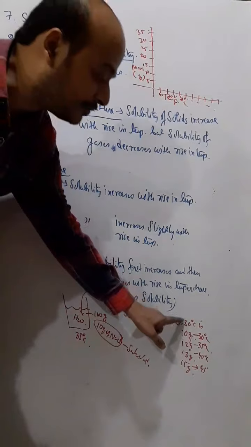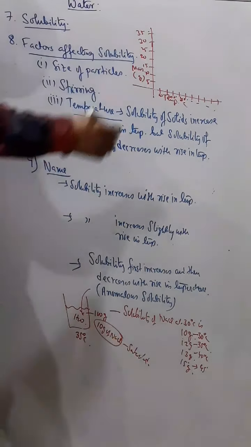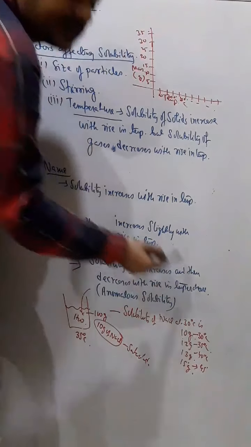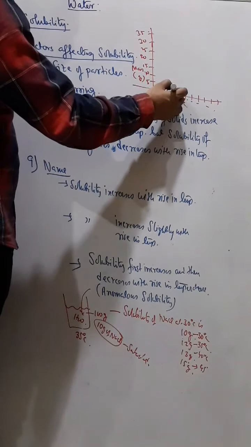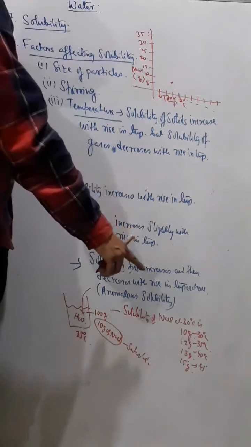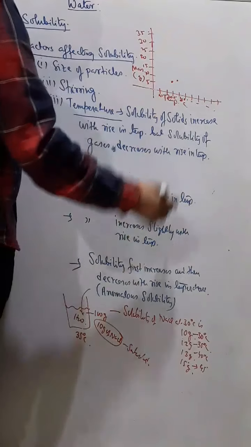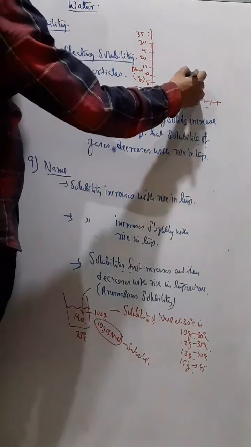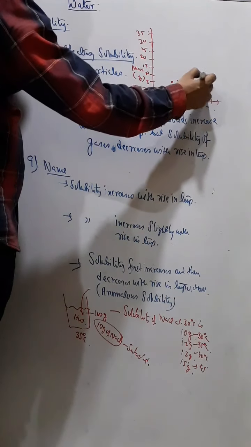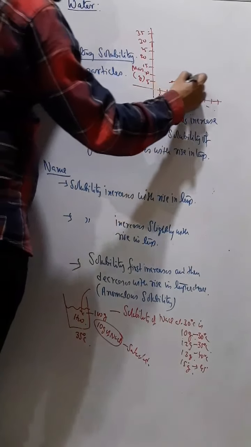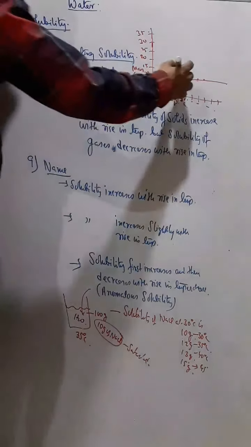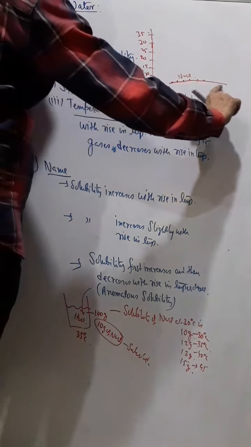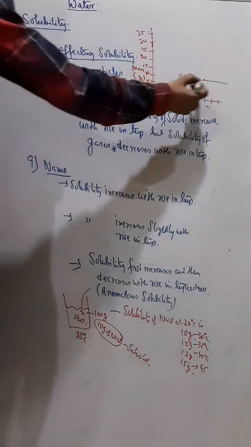Now if I draw a graph with these values, at 30 degrees Celsius the saturation is 10 gram solubility. Then at 35 degrees Celsius it is 12 gram, at 40 degrees Celsius it is 13 gram, and at 45 degrees Celsius it is 15 gram. If I plot these points, I get a graph like this. And if I write sodium chloride, then from this graph I can study the behavior of sodium chloride, how the graph is changing.